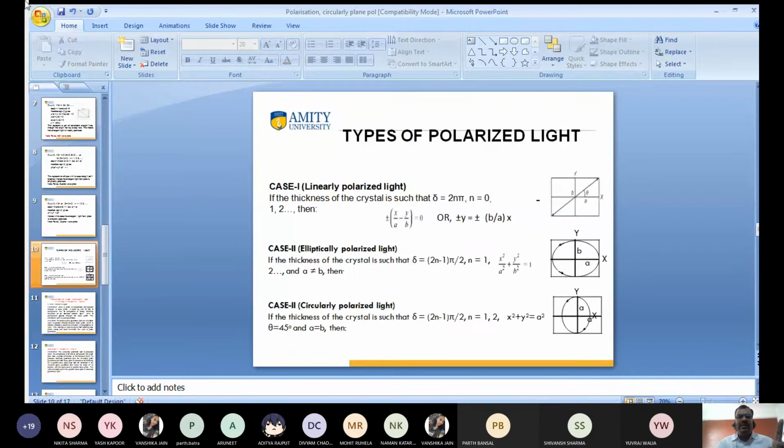So next one is this figure. I want to share this figure. What is this?